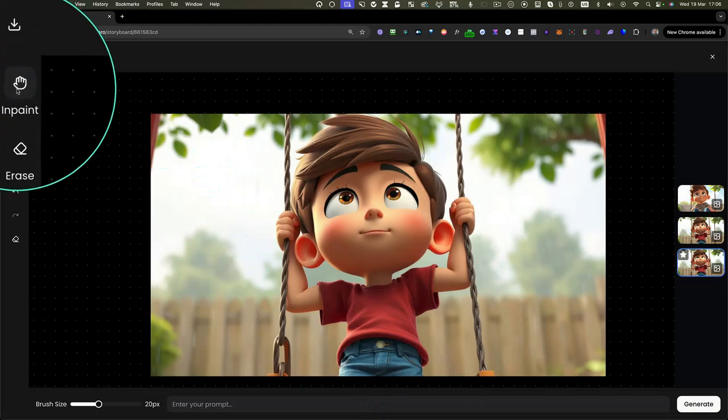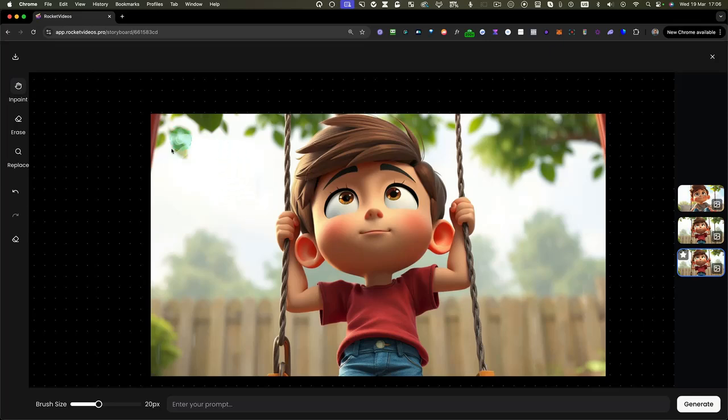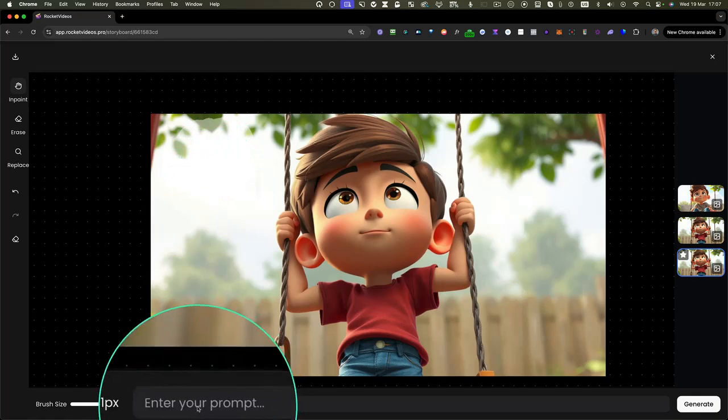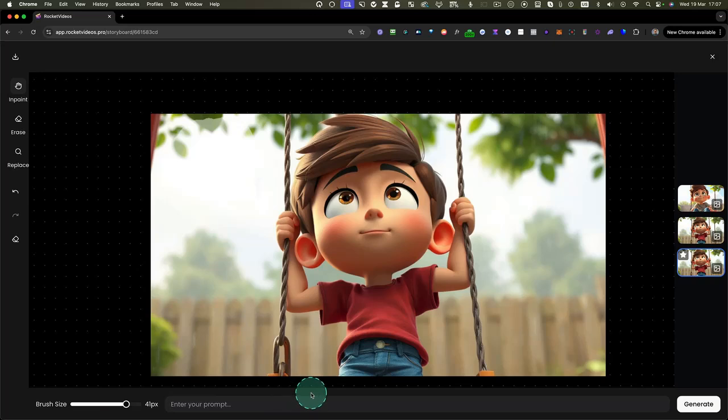Then we can say inpaint, and let's inpaint this. It's white, so it's a little bit hard to see. Let's make this brush big, and I'm gonna brush here. You can see when I'm over the green here. Let's make this big like this. Then I can enter a prompt in here. So I can say a yellow, bright sun. And I'm gonna click on generate.